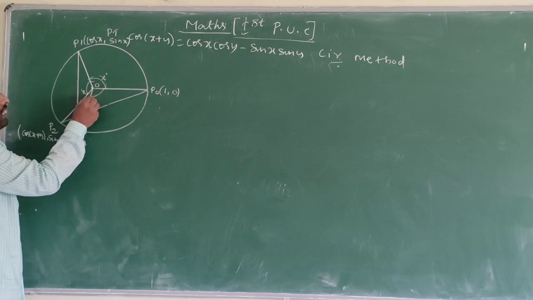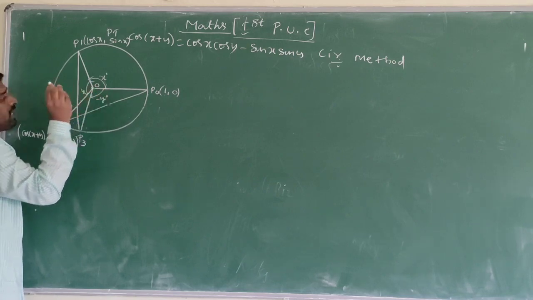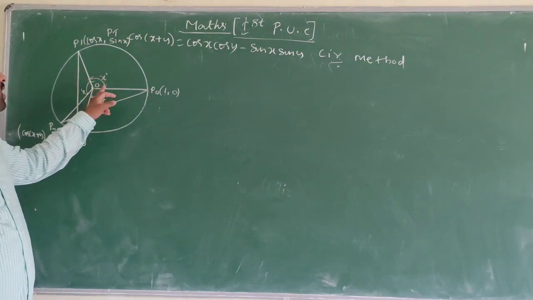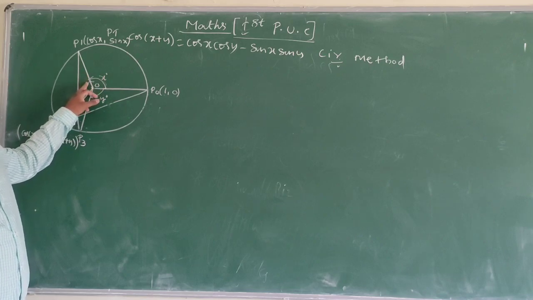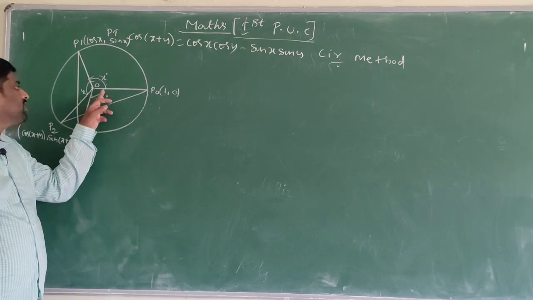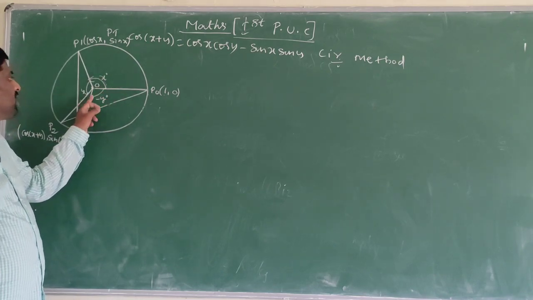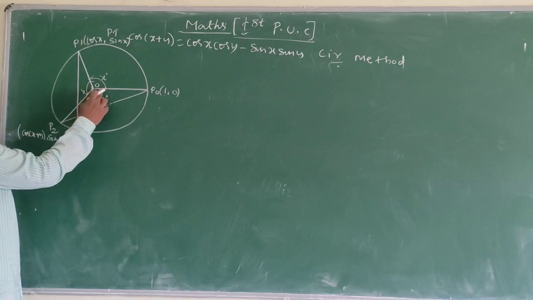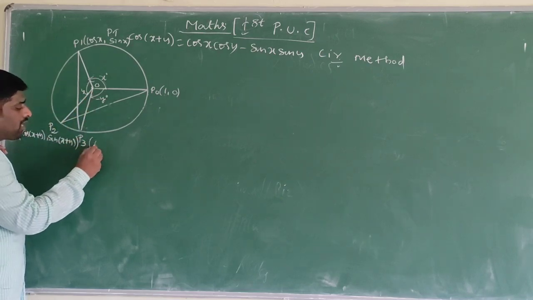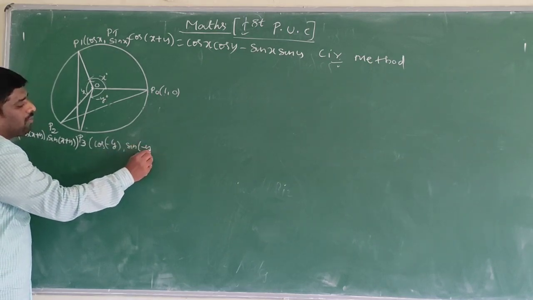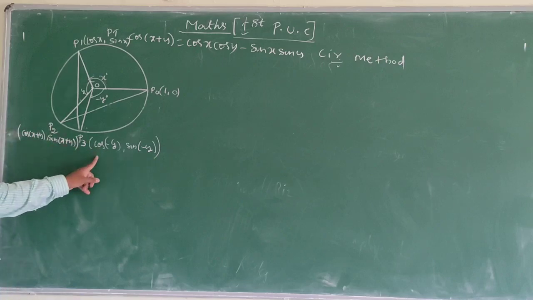This is a negative angle, that is minus y degree. This is a positive angle. The direction of rotation anti-clockwise is positive angle. The direction of rotation clockwise is negative angle. This is clockwise direction, this is anti-clockwise direction. That's why it is a positive angle, that's why it is a negative angle. This point is cos of minus y, sin of minus y.